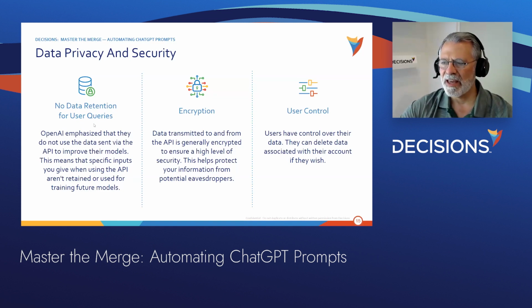They say they do hold data for 30 days, and that's just in case they have to deal with a legal issue. So there's no retention. The data is encrypted to and fro, and you have control over your data, and you can delete data associated with your account at any time.